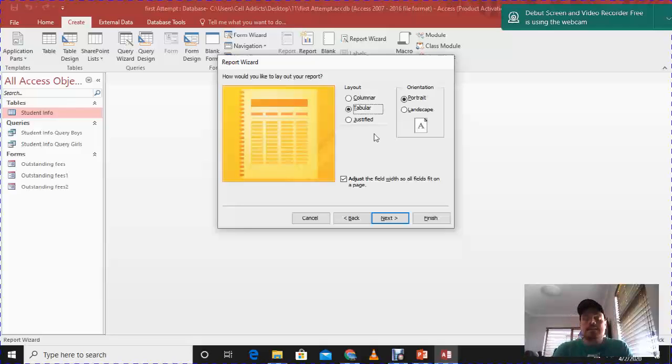Okay, but in the event of an exam or practical, it will tell you, do you want to do it as a column look, a justified look, or a tabular. It will tell you if you want your page orientation, landscape, or portrait. Now, again, I'm not going to change mine around here.